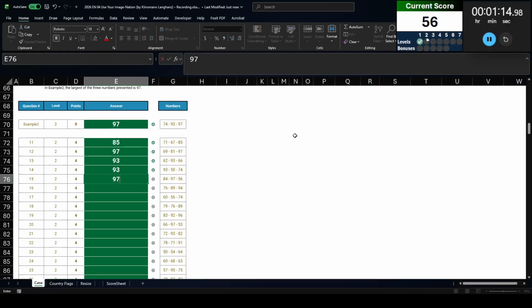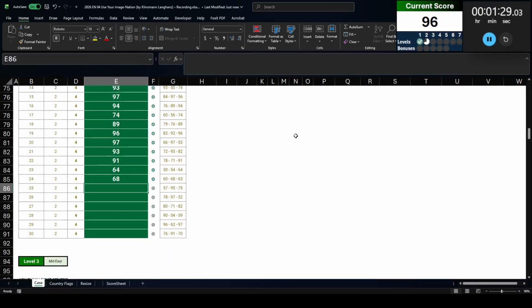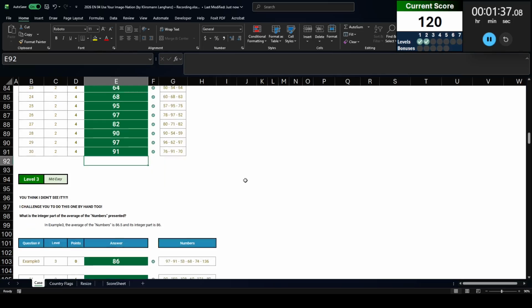It's actually pretty easy. You could just take a quick look at the tens digit. In later ones you have multiple numbers with the same tens digit, like there you have a 92 and a 96, so you've got to take a slightly closer look. But overall, I would say it's not too difficult to just take a quick glance, write down the biggest number you see. Hopefully you write down the correct number, and there you go.